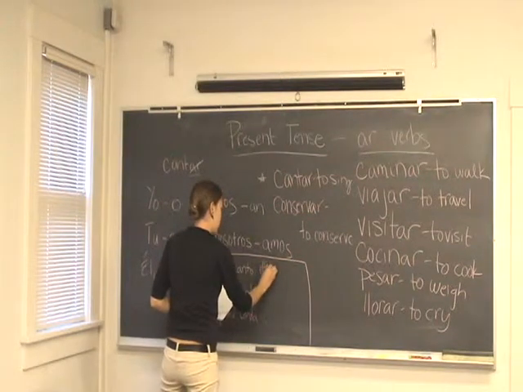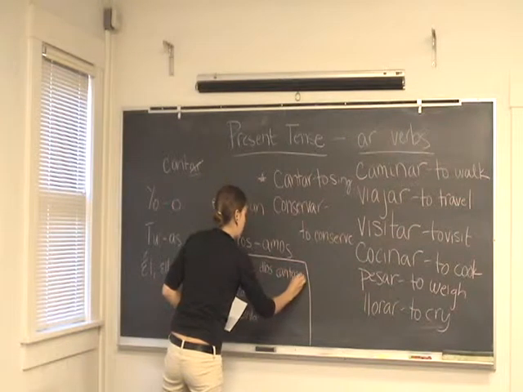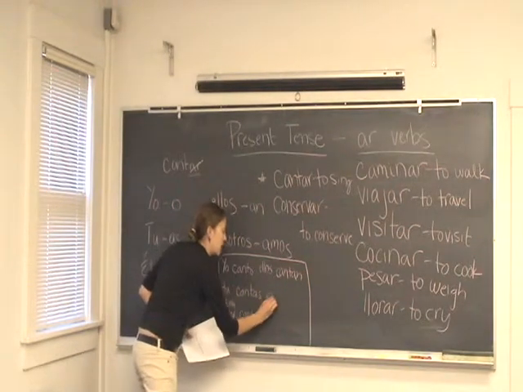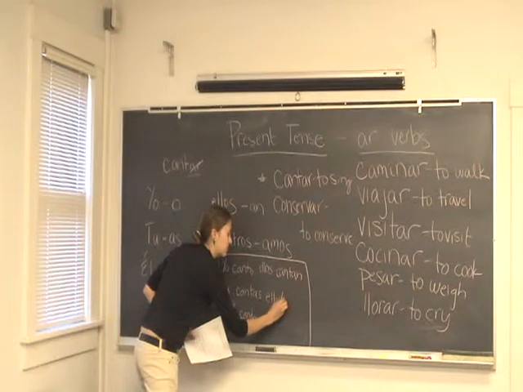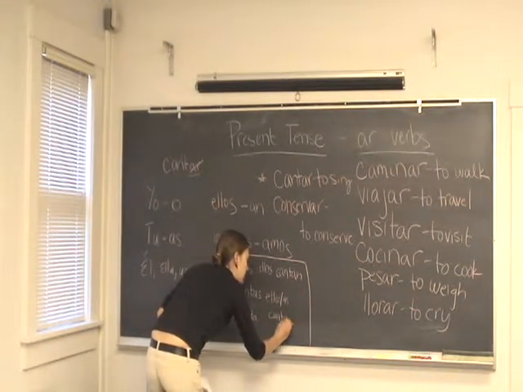Ellos. Cantan. And nosotros. Cantamos. Good job.